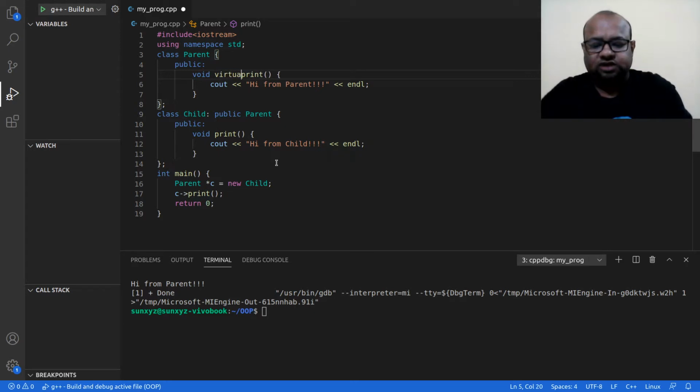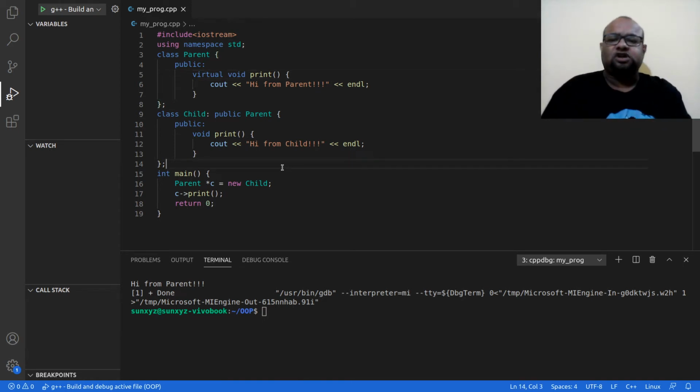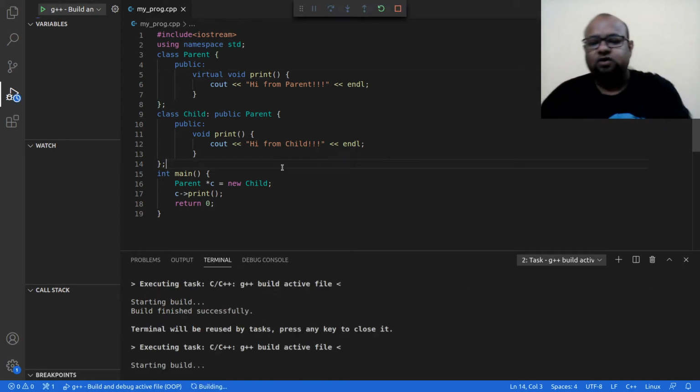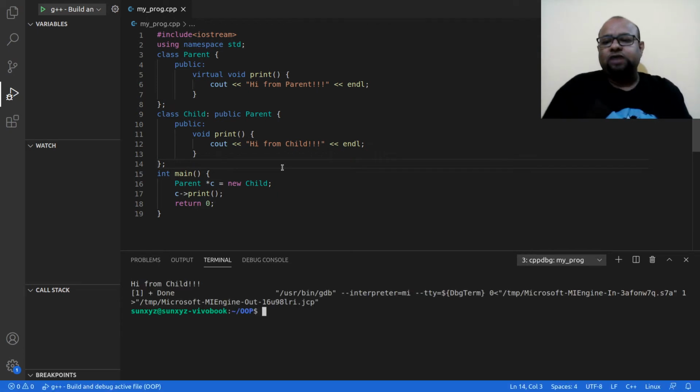I use this virtual keyword, right? So yeah, I can write virtual here. Let me write virtual before the method. So now I have made this print method virtual. All right. And now if I go ahead and compile, what will happen is this method from the child class will be executed. All right. This is function overriding.